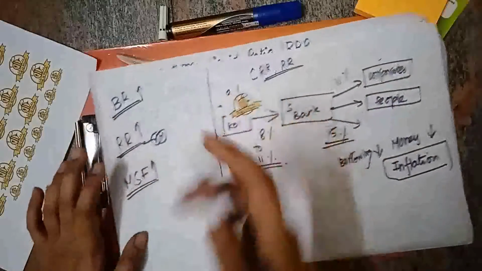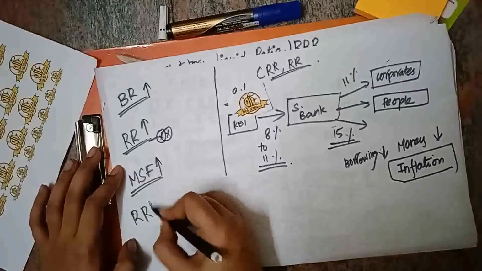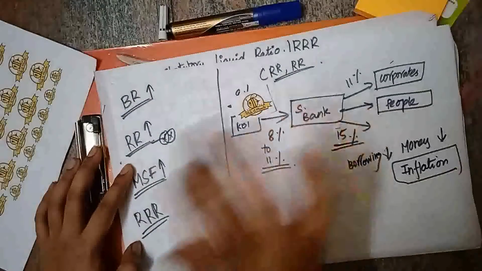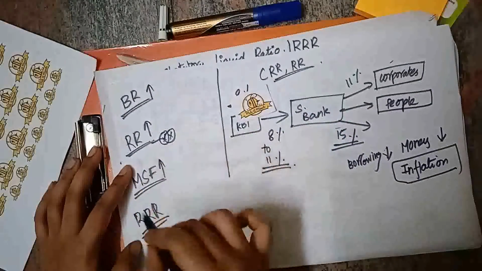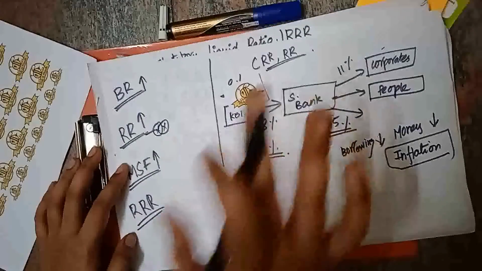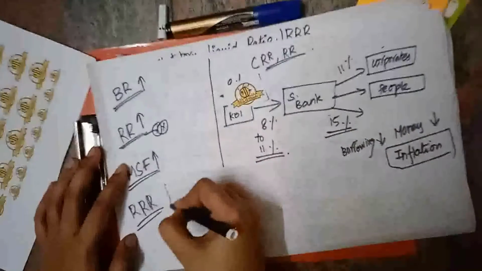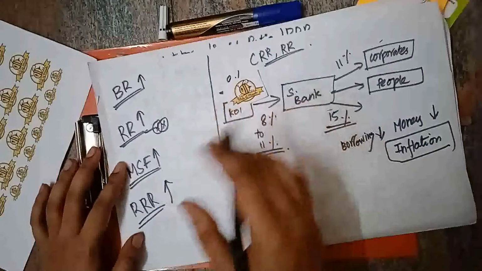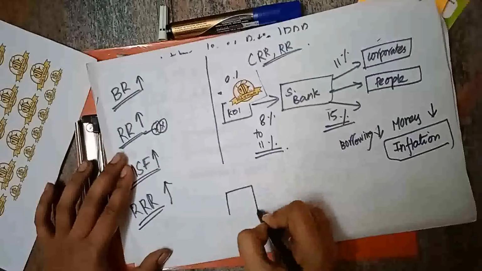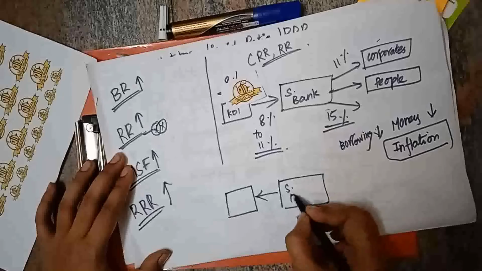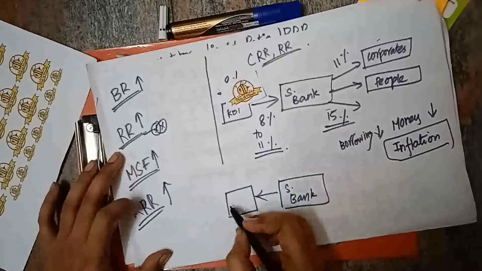Then we have another one called reverse repo rate, right? Seeing that increasing the repo rate brings inflation under control, you will think that by reducing the reverse repo rate, inflation can be brought under control. But actually it is wrong. Only by increasing the reverse repo rate can inflation be brought under control. How? In this case, it is reverse. The scheduled bank is the one which is giving money to the RBI in the case of reverse repo rate.